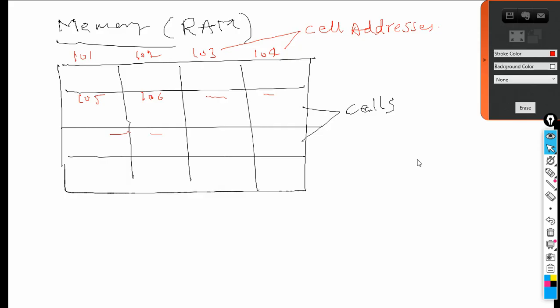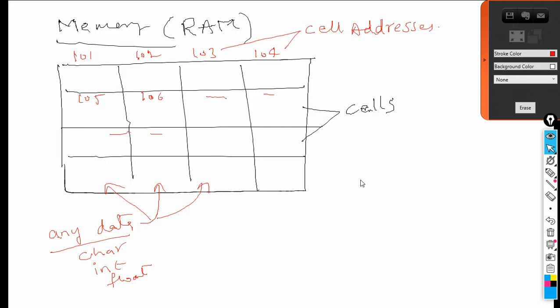Now what happens is any data is stored in these particular cells only. So the data is stored in the cells. Data means what? It may be character data, it can be an integer, it can be a float. Like this, any data is stored in these particular cells.